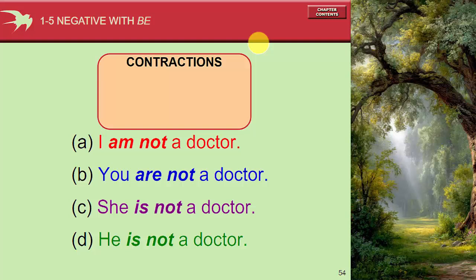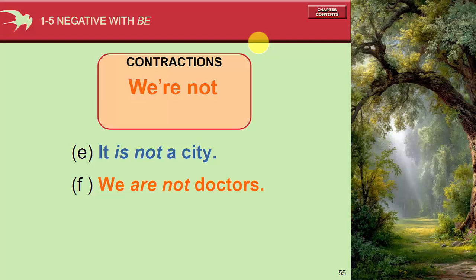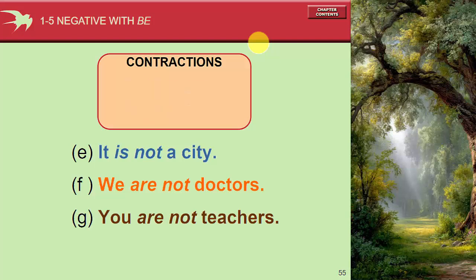For the negative, we can contract the to be with the pronouns or with the negative not. He's not, he isn't. He's not a doctor, he isn't a doctor. It is not a city. We can contract to it's not a city or it isn't a city. We are not doctors, we're not doctors, or we aren't doctors.